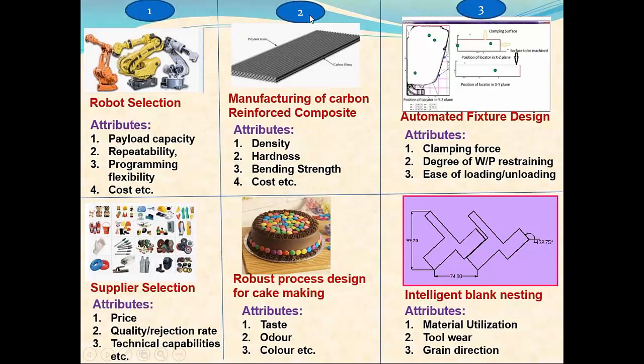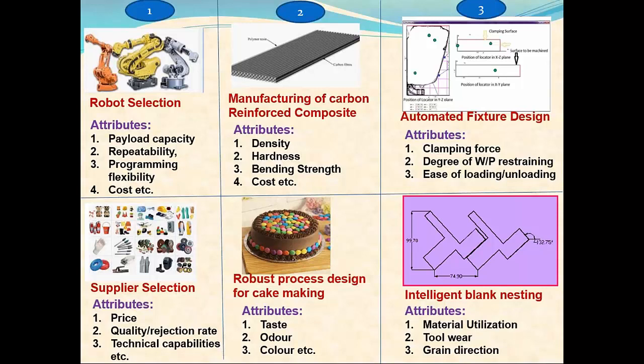The examples in category 2 are in manufacturing, for example, manufacturing of carbon reinforced composites. Here, the alternatives could be generated by changing various process conditions. For example, we can change the amount of reinforcement, sintering time, or sintering temperature, etc. And we have to select the alternative for which we could get the best material properties. For example, density, hardness, bending strength, cost, etc.